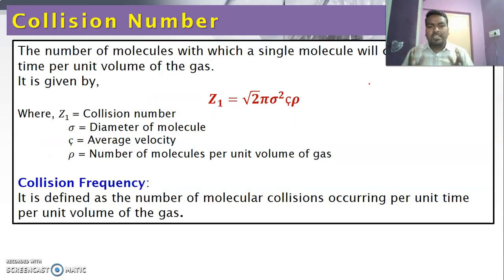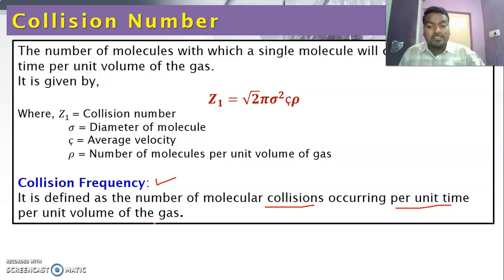Next are collision number and collision frequency. Let us first consider collision frequency. Collision frequency is the total number of collisions occurring per unit time, per unit volume of the gas. For example, there are 1000 gaseous molecules in a vessel. The total number of collisions occurring among the gaseous molecules in a unit time, that is per second or per minute, per unit volume, per liter or per 10 liter, is called the collision frequency. So it is the total number of collisions per unit time per volume of a gas.